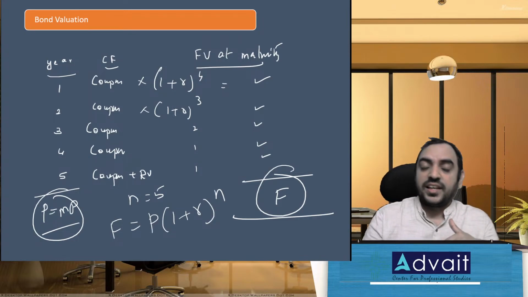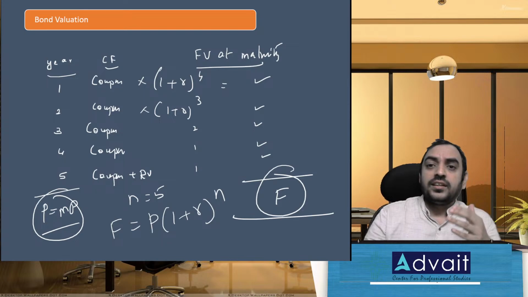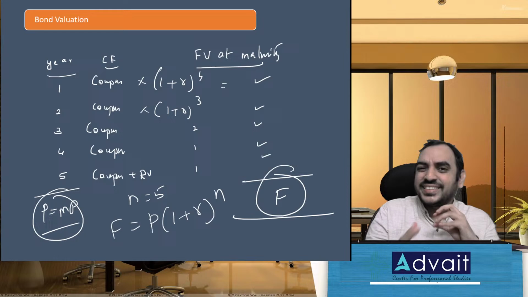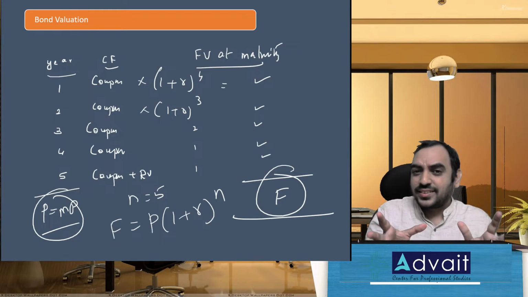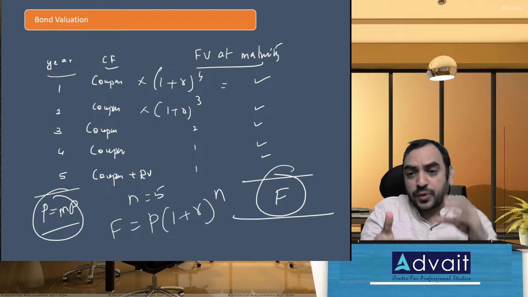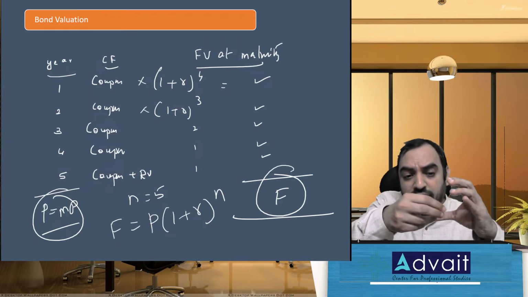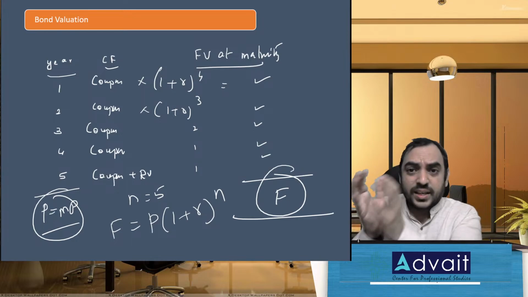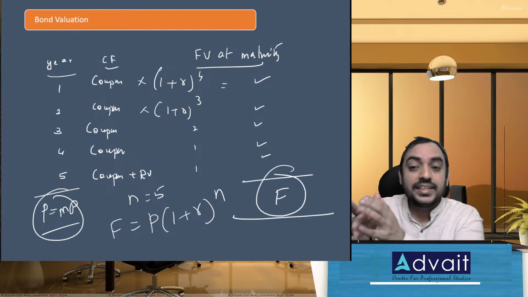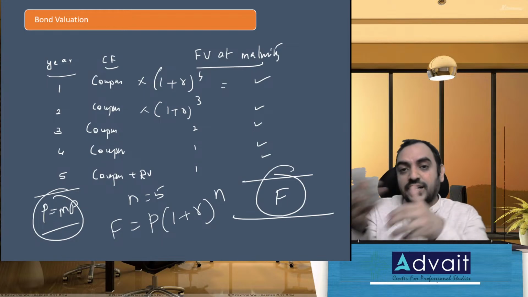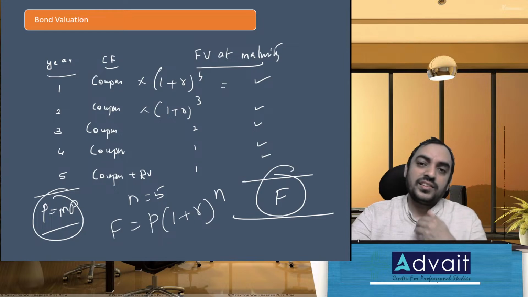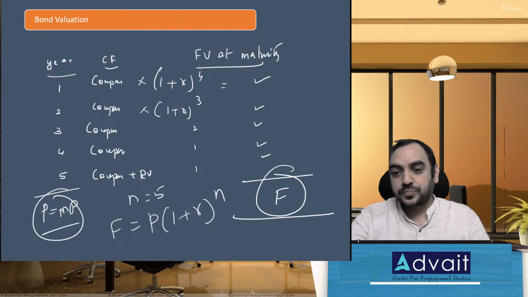Then dirty price, clean price. In IPCC you would have learned investment accounting. There's something called ex interest and cum interest. When you purchase a bond, from the total transaction price you take out the interest accrued till date. The remaining portion is actually the cost of the bond, ex interest, that is called the clean price. The cum interest, adding the interest accrued, is called the dirty price.